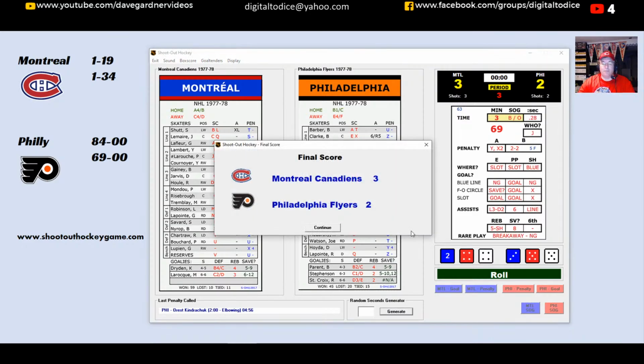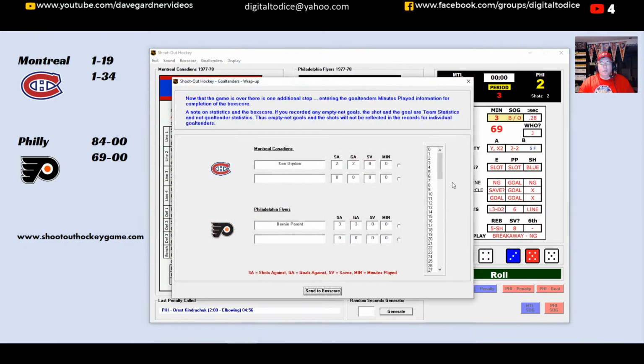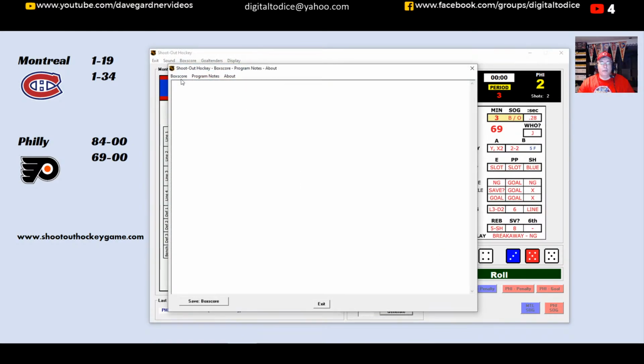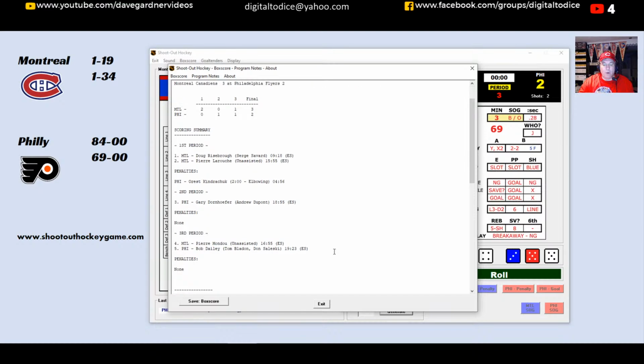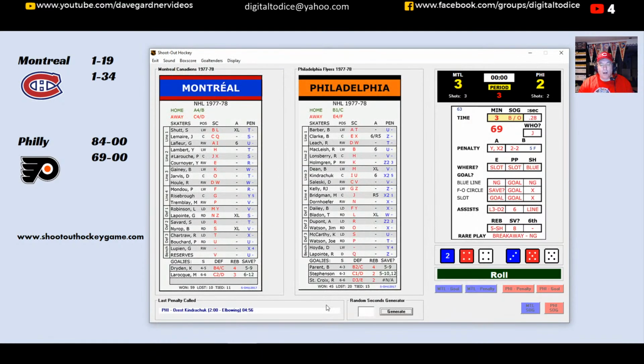So let's wrap things up. The final score is 3-2. Let's check the box score and see how that went. So, again, 2 goals by the Canadians in the first period. Risebrough and Larouche, they were up 2-0. In the second period, Dornhoefer scored for the Flyers. It was 2-1, but it was Pierre Mondou at the 16:55 mark in that third period that really pushed them over the edge. That was the insurance goal. They would need that insurance goal as Daly tallied late for the Flyers, but it was too little, too late. And so Montreal has a commanding 3-0 series lead over the Flyers as we go to Game 4.